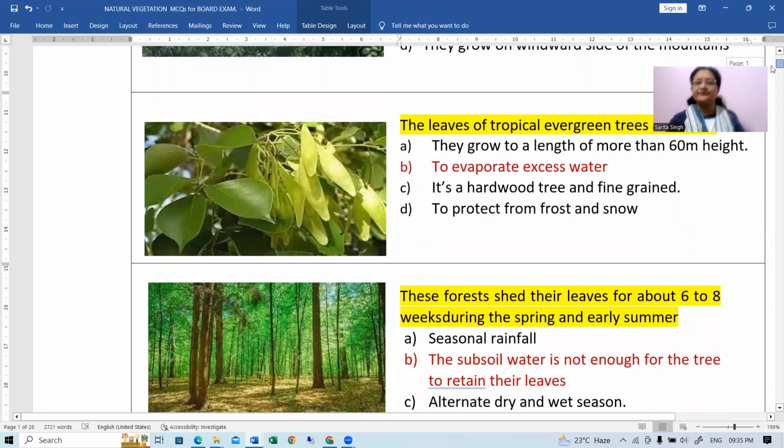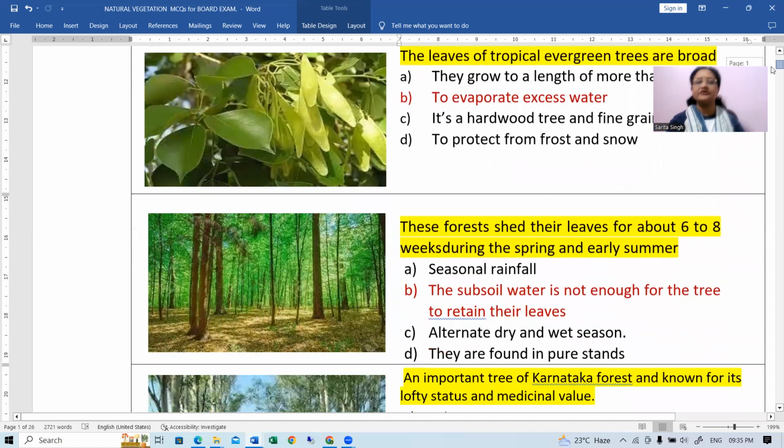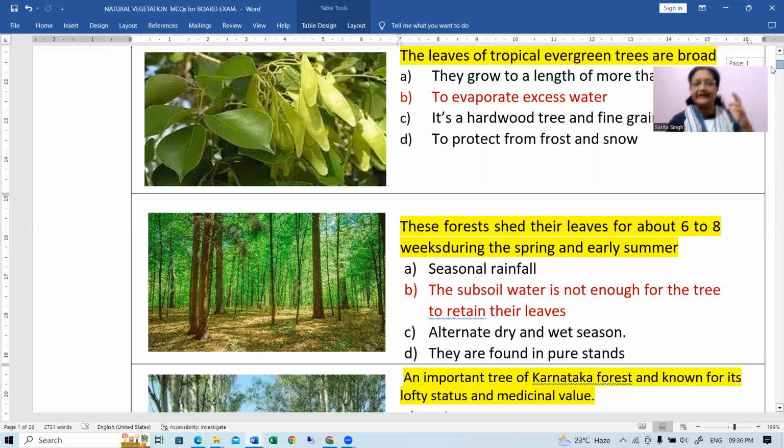Okay, number 3, these forests shed their leaves for about 6 to 8 weeks during the spring and early summers. Which are such forests called? Yes, can you just get that name? That is deciduous forest. Okay. अच्छा, इसका रीजन क्या है? Why they shed down their leaves?